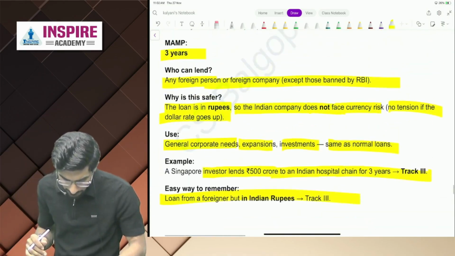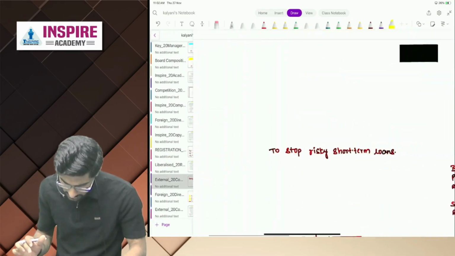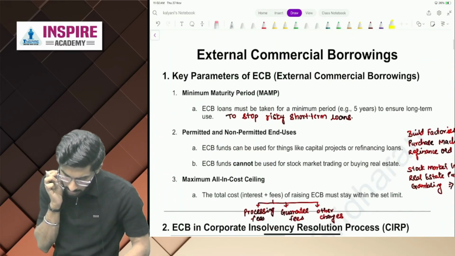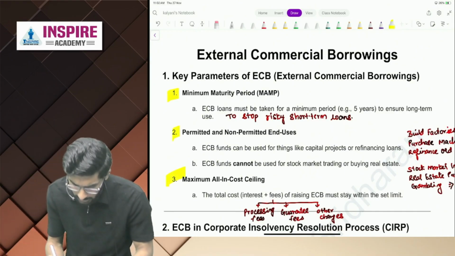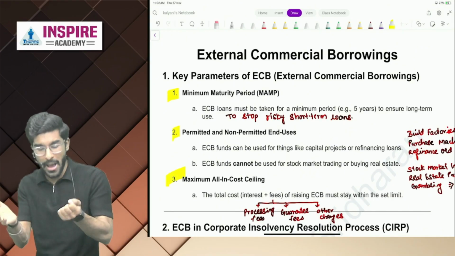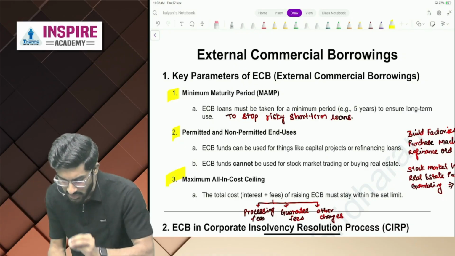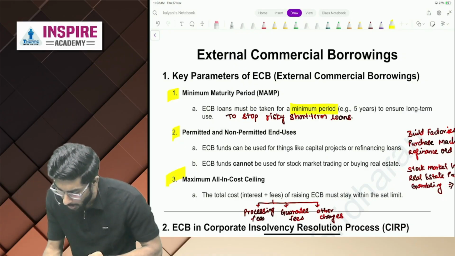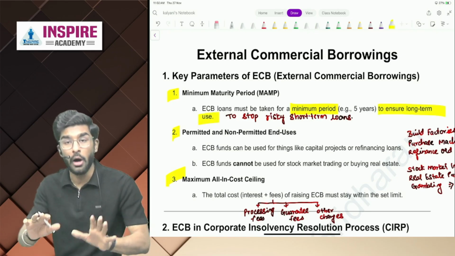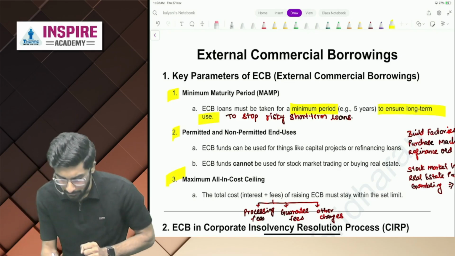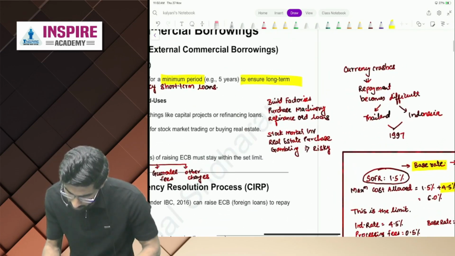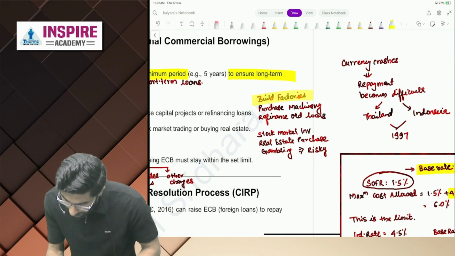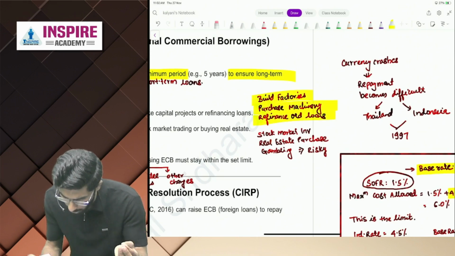Now, let's come to the next topic. What are the key parameters of ECB? We will understand. Number 1, 2, 3. What is the meaning of minimum average maturity period, people? ECB must be taken for a minimum period of 5 years to ensure long-term usage. Example is, I will give you. To build factories, purchasing machinery, to refinance old loans, we will understand this, people.